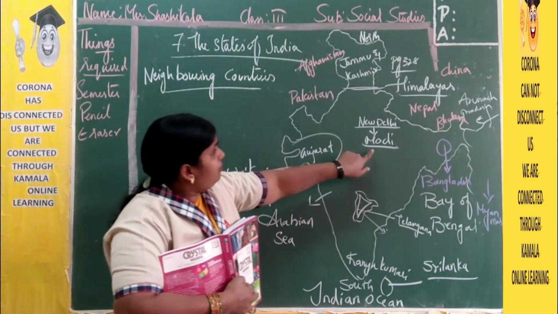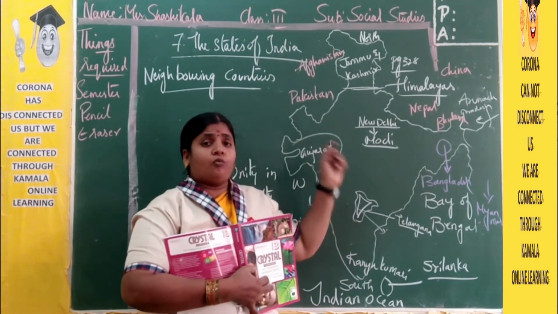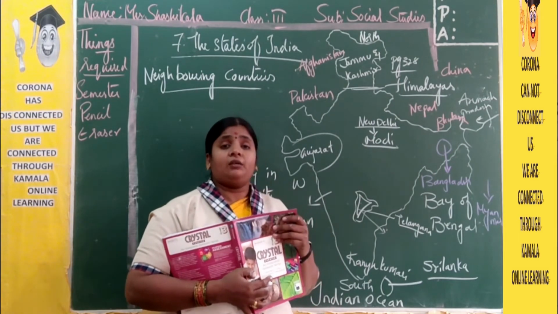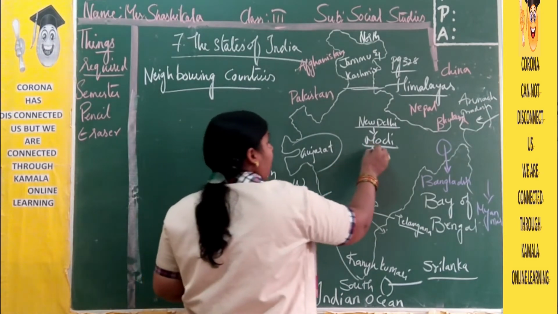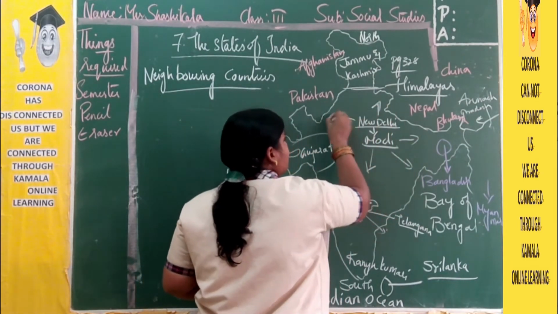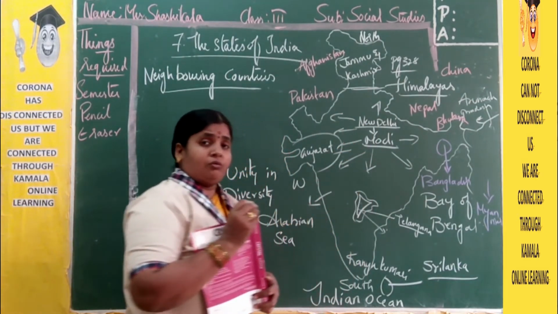So for Modi, is it possible to look into all directions, what the country's people are doing, how he is providing all the welfare activities to us? No, it is not possible. So what is he doing? He will guide all the chief ministers, all the states' chief ministers, to look into the problems of the people.